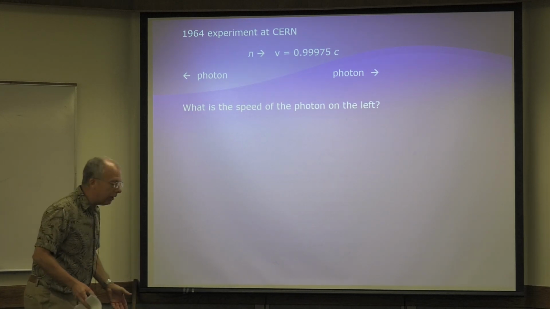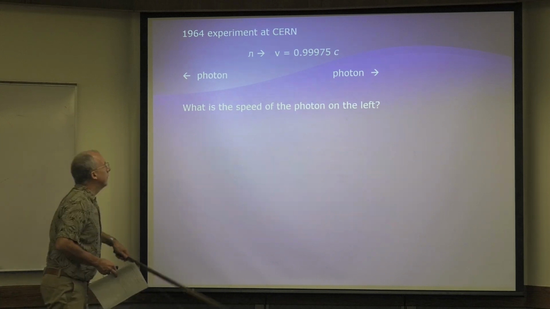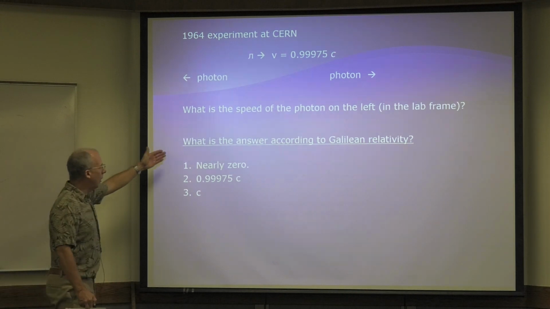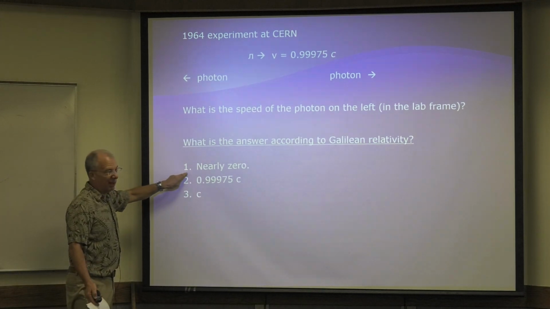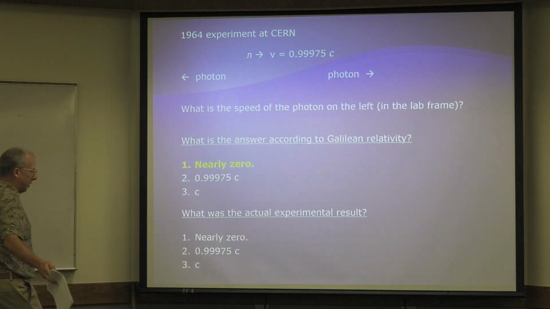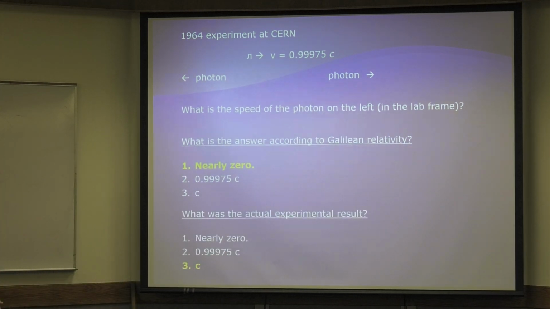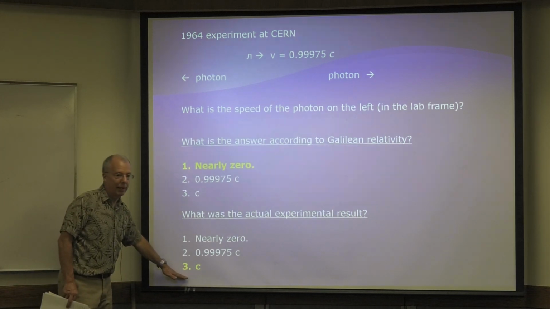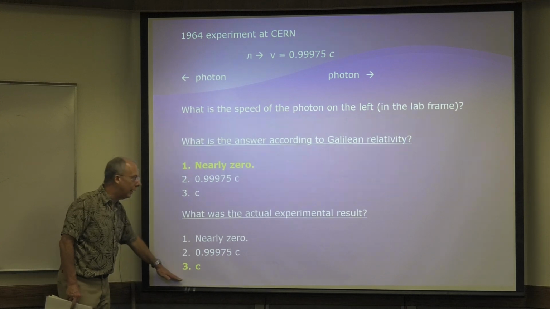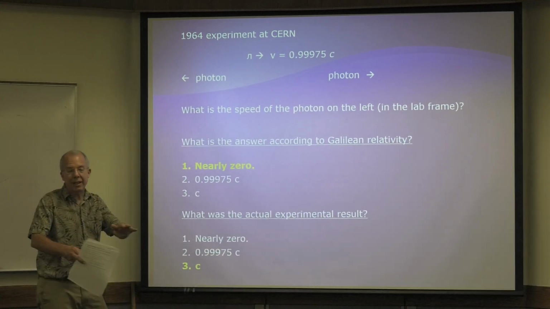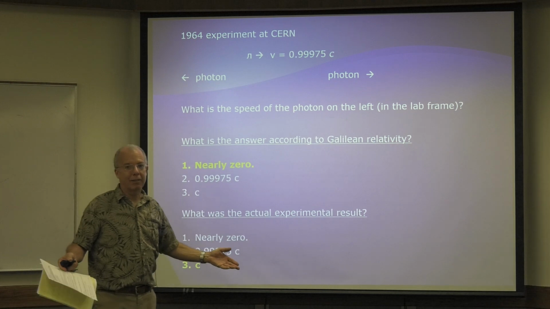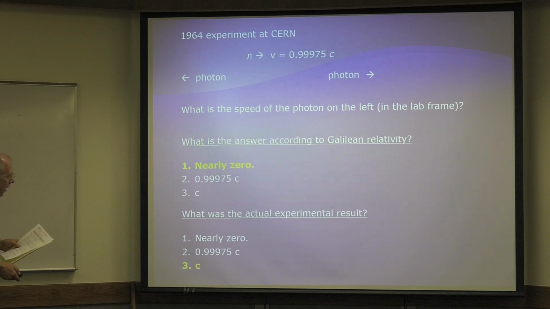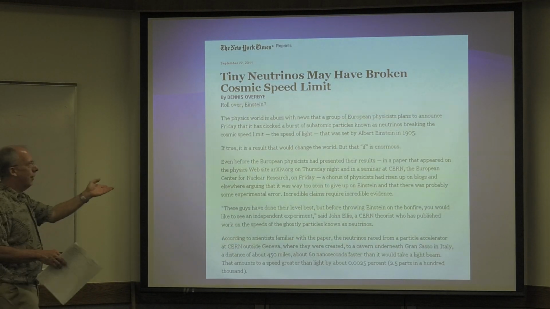What would Einstein say? Everybody measures the speed of light to be the speed of light. A photon is light. Okay, so Galileo would say 0. That makes sense, right? And then what's the actual result? Speed of light. Now, come on! This is 3 times 10 to the 8th meters per second, or 186,000 miles a second. This is 0. You can't mess up an experiment that badly, right? I mean, what does this indicate? It indicates that Einstein was right.